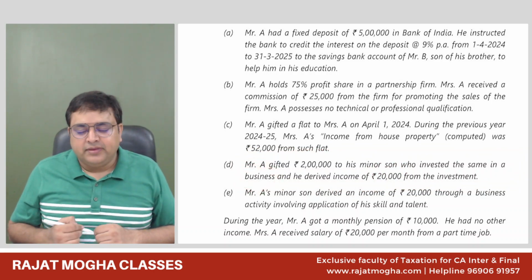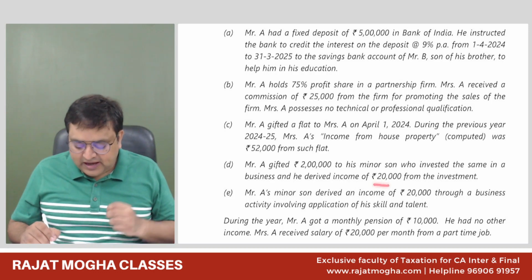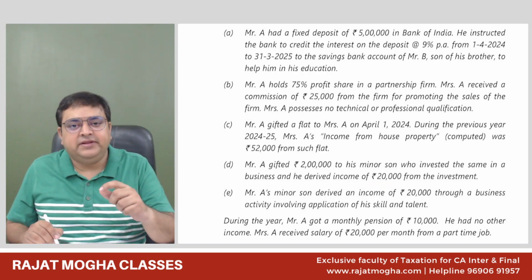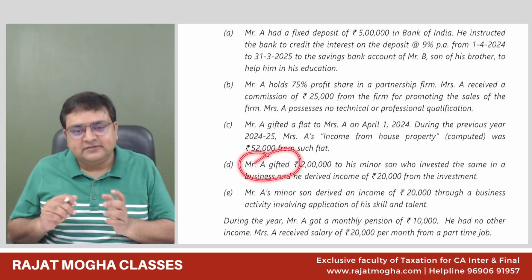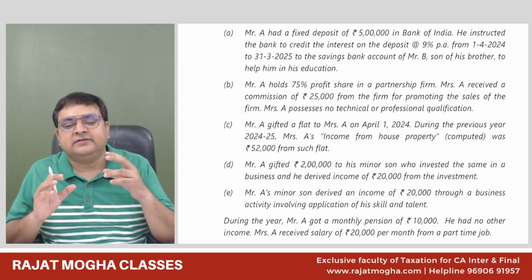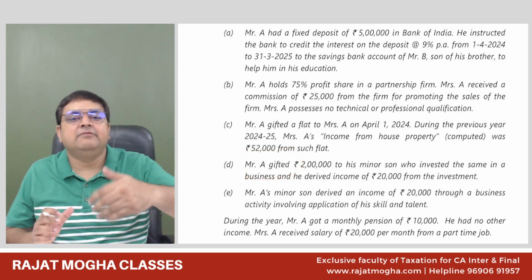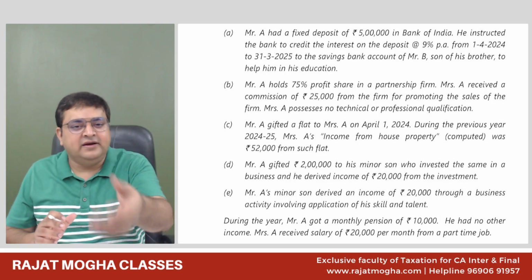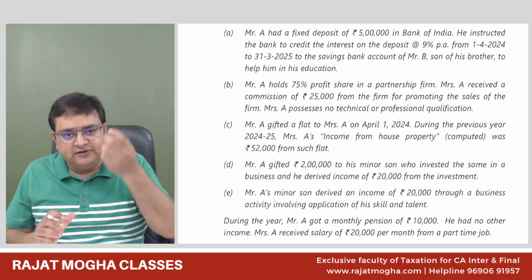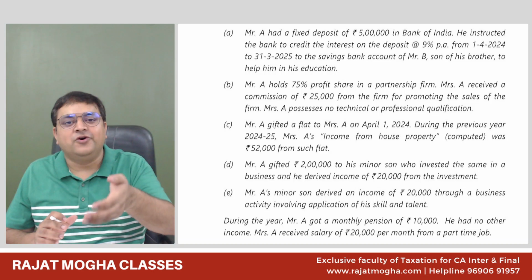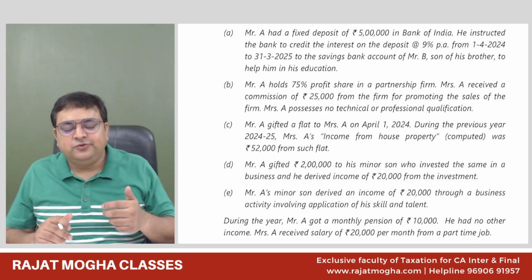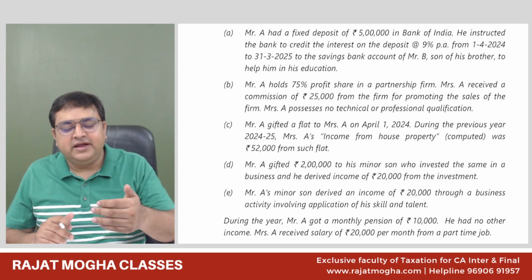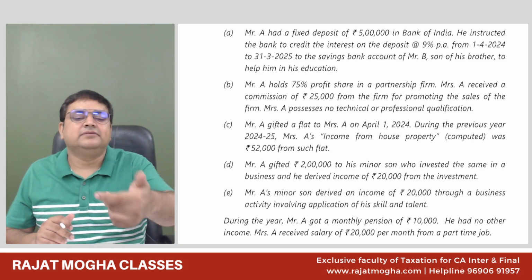PGBP. Okay. So actually, guys, practically what would have happened: Mr. A has started a business in the name of his minor son. Even the minor son goes to school. He does not know that there is a business going on in his name. In order to evade tax, he has started the business in the name of his minor son.